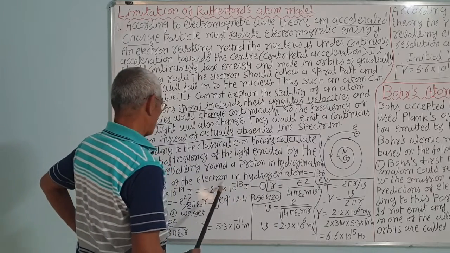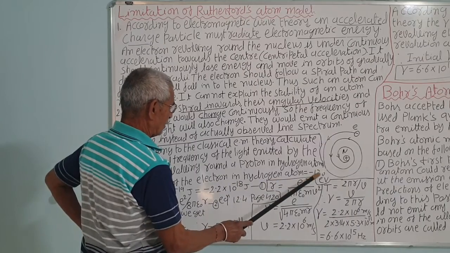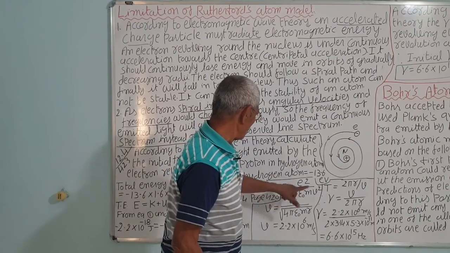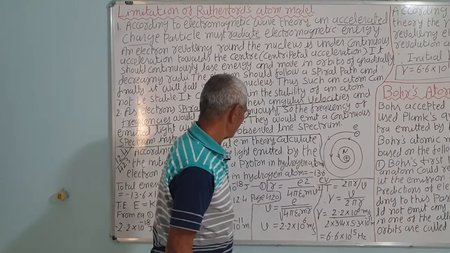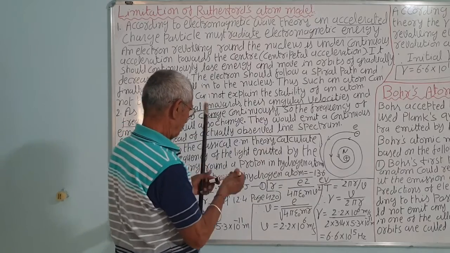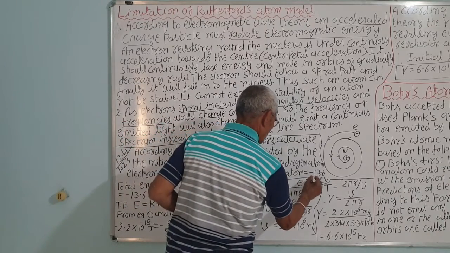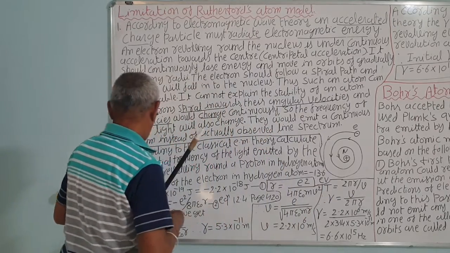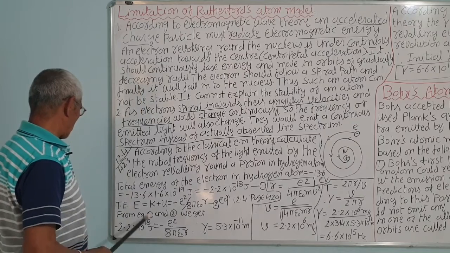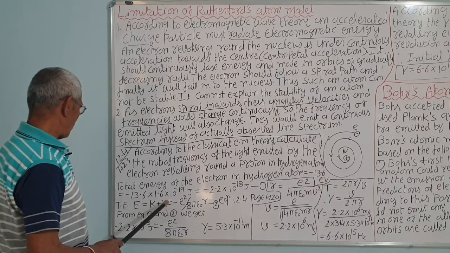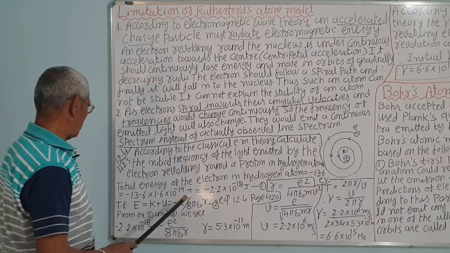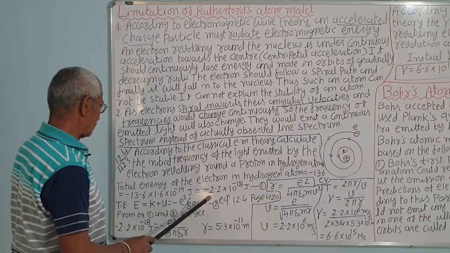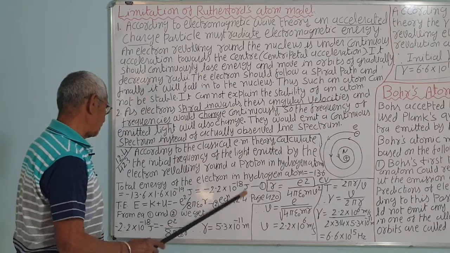The total energy of the electron in the hydrogen atom is equal to minus 13.6 electron volt, correct? So 13.6 multiplied by 1.6 into 10 raised to minus 19 converts into joules. This multiplication is minus 2.2 into 10 raised to minus 18 joules.